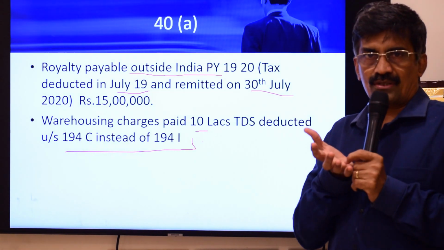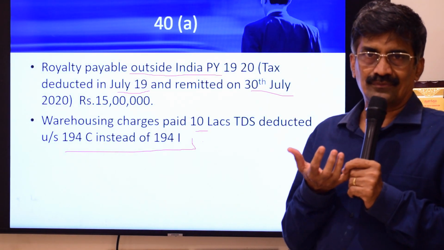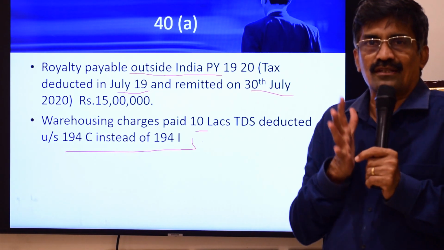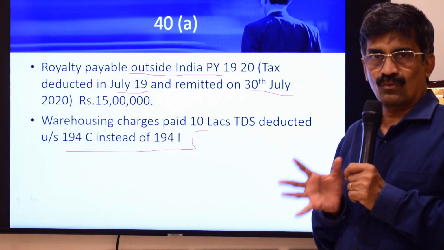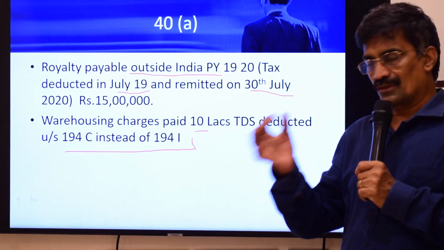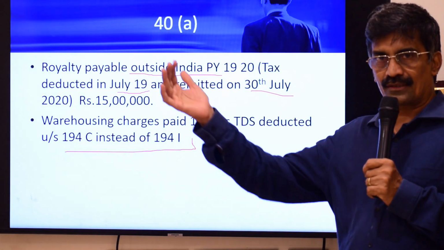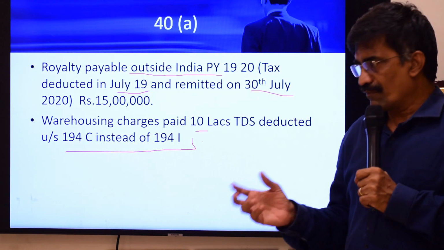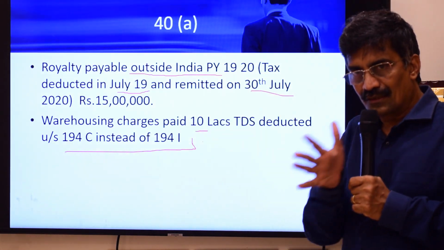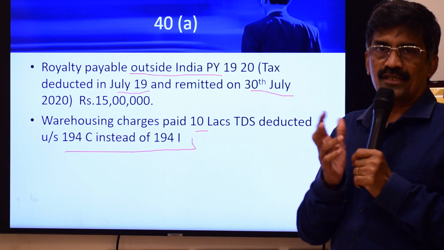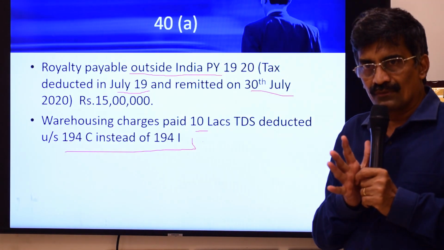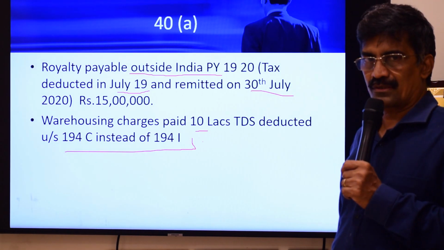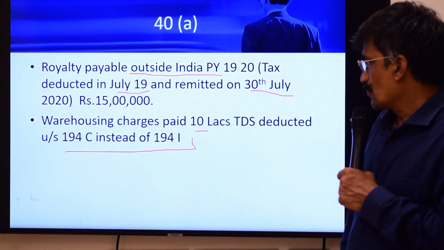So obviously your question will be, what should I do in the exam? Calcutta may say something, Kerala may say something, sir, what should I do? In examination, any one view will be accepted. So if you apply a wrong section, and as a result there is a short deduction, you can take a stand: no disallowance. Alternatively, you can say the expenditure will be disallowed. Any view will give you full marks in the examination. But you should understand what the issue behind this particular problem is. So let's move on to